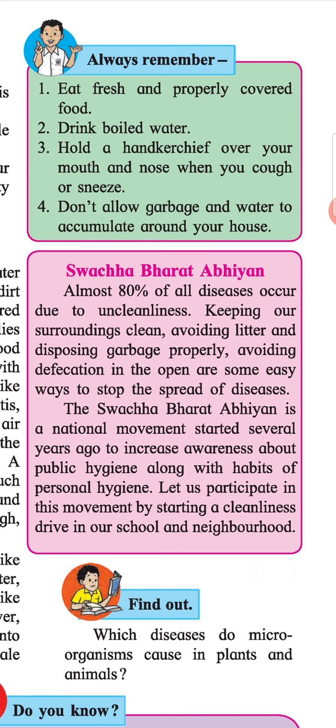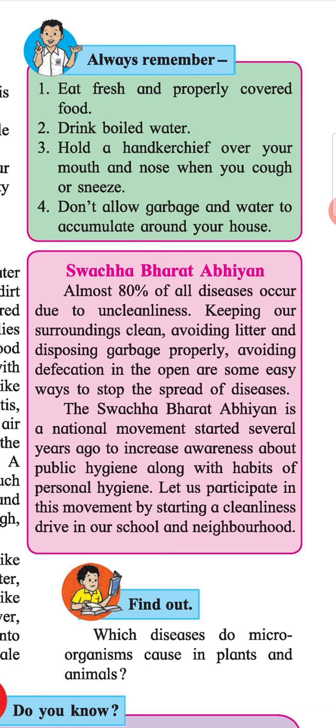Swachh Bharat Abhiyan. Almost 80% of all diseases occur due to uncleanliness. Keeping our surroundings clean, avoiding litter, disposing garbage properly, and avoiding defecation in the open are some easy ways to stop the spread of diseases. The Swachh Bharat Abhiyan is a national movement started several years ago to increase awareness about public hygiene along with the habits of personal hygiene. Let us participate in this movement by starting a cleanliness drive in our school and neighborhood.